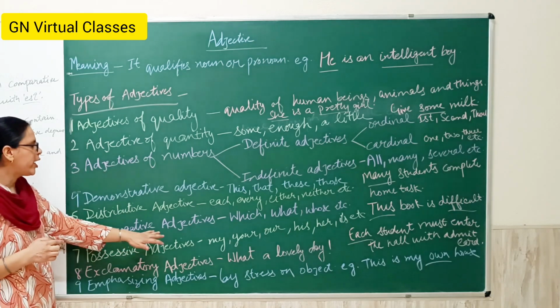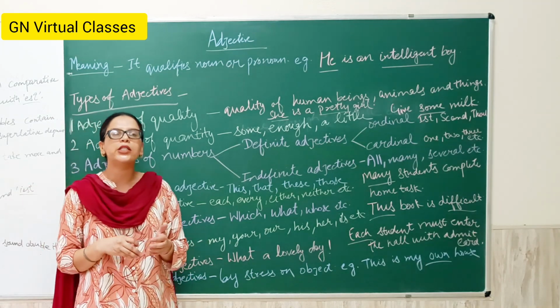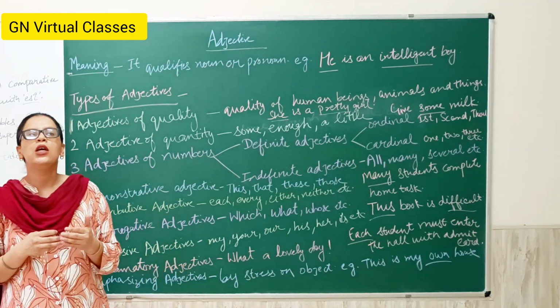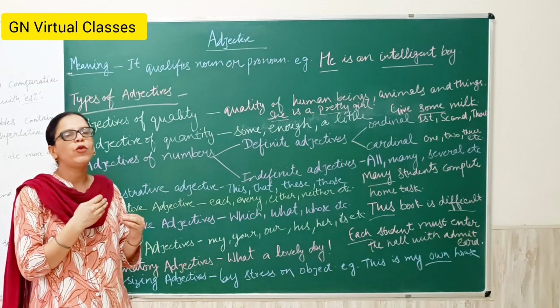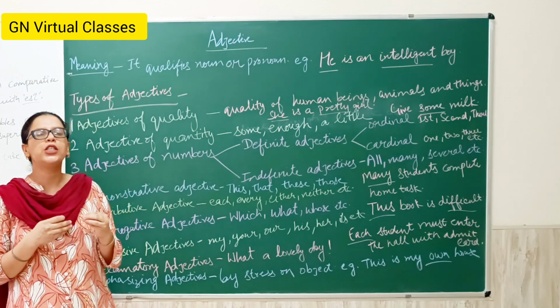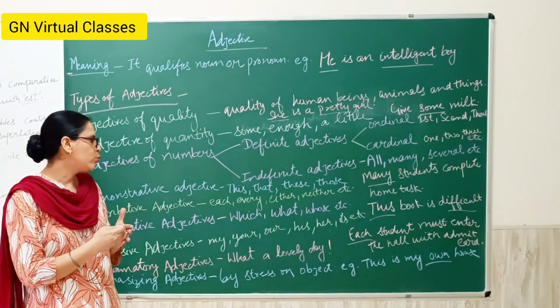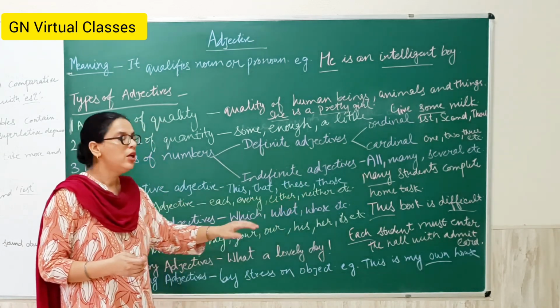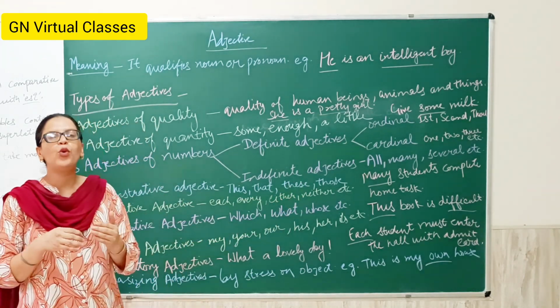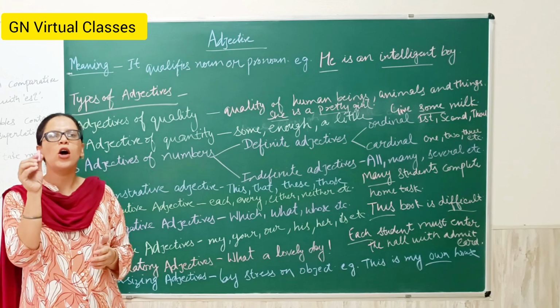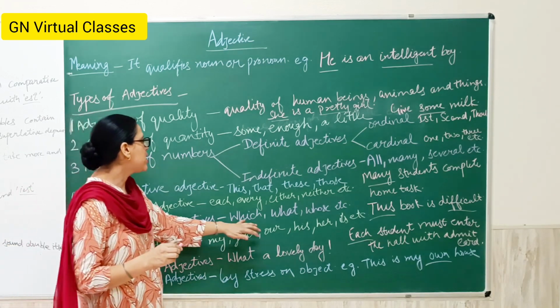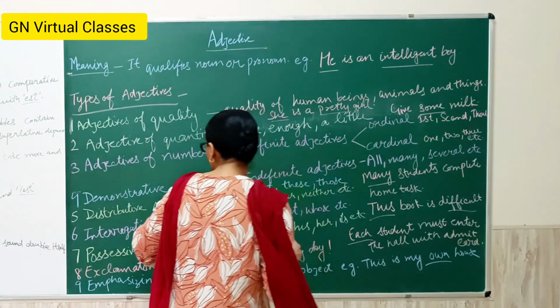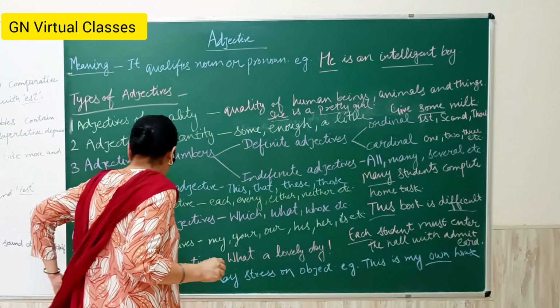Next is the interrogative adjective. Interrogative adjectives are those adjectives which start with the WH question words and which are used in asking a question. Words like which, what, whose, etc. For example, whose book is this? Whose chalk is this? These are examples of interrogative adjectives.